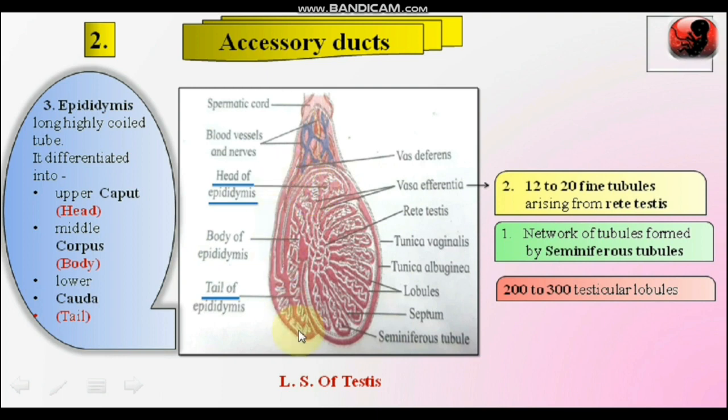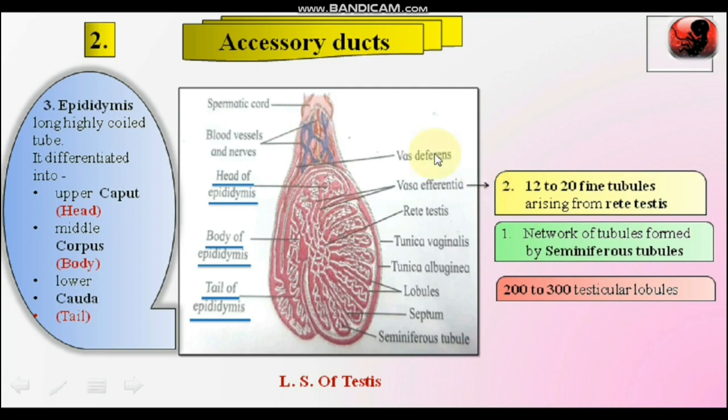All these vasa efferentia join together and form a long 6-meter duct known as the epididymis, which is a highly coiled tube and is differentiated into 3 parts: the upper head, known as caput; the middle body, known as corpus; and the lowermost tail, known as the cauda.